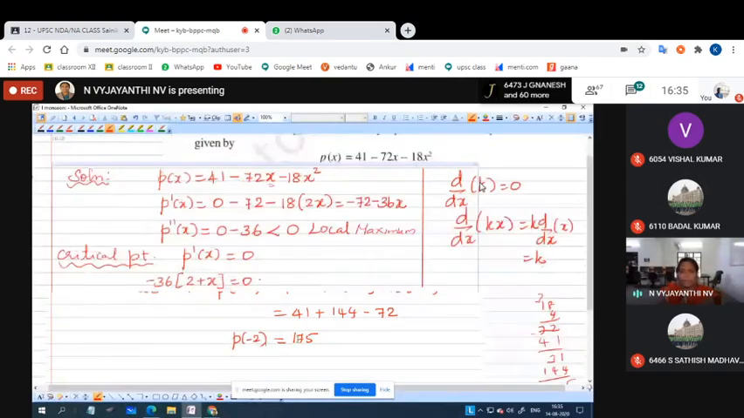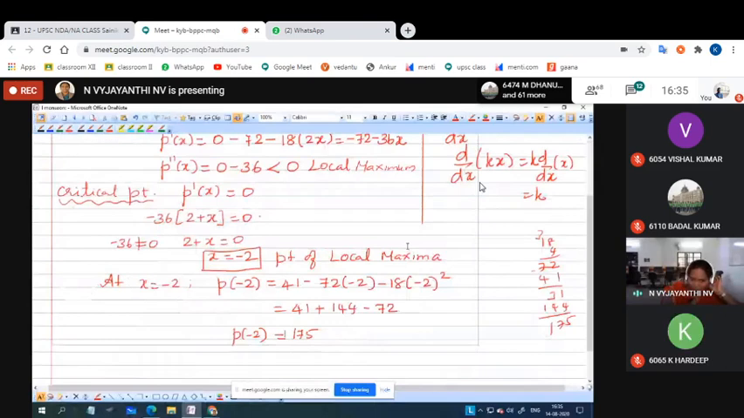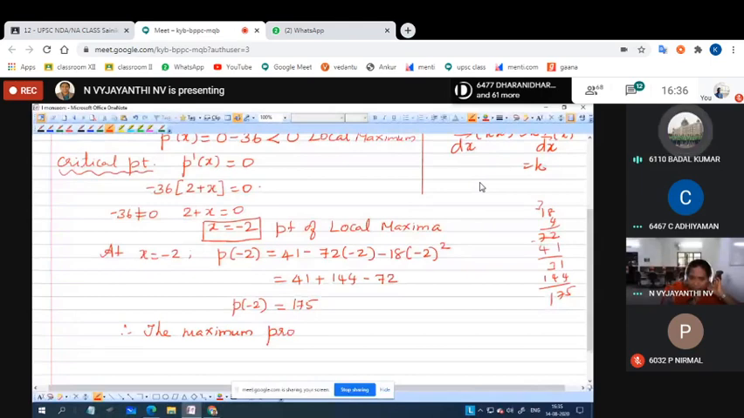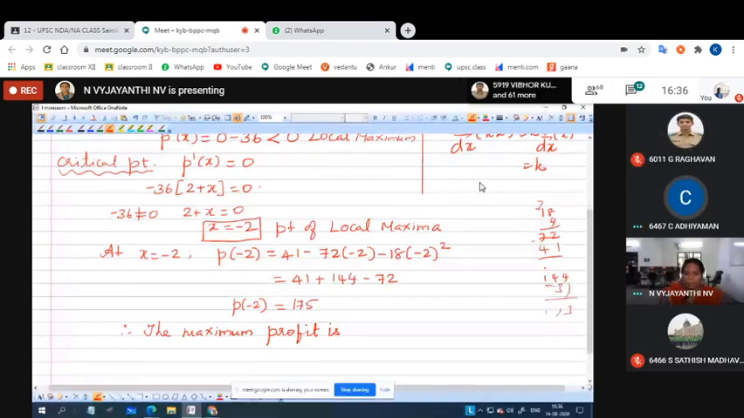Find the maximum profit that a company can make if the profit function is given by this. So what is the maximum profit? 175. Therefore, the maximum profit is 175. Wrong. Then what will be the maximum profit? Subtract it. I made the subtraction wrongly. It's a negative. 113, minus 31. Minus 31 means 113.